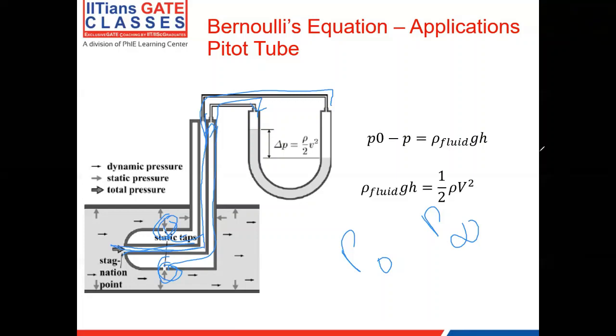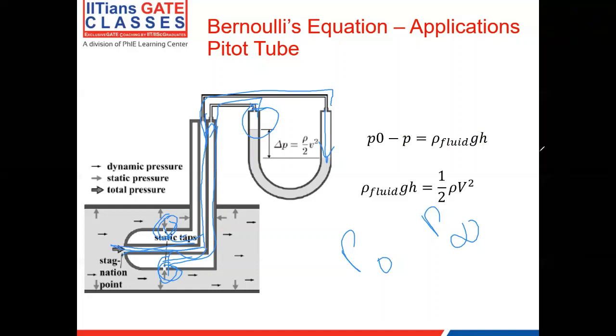Since P naught is greater than P infinity, the fluid displaces more in the leg connected to the stagnation line, and less in the leg connected to the static line.